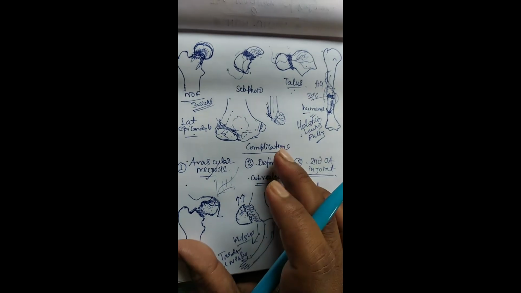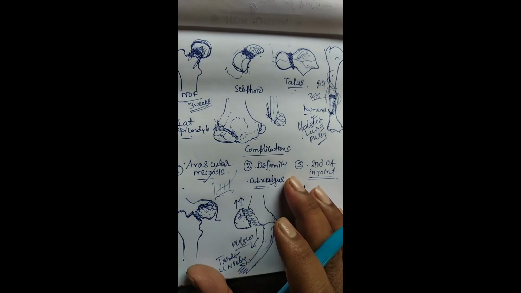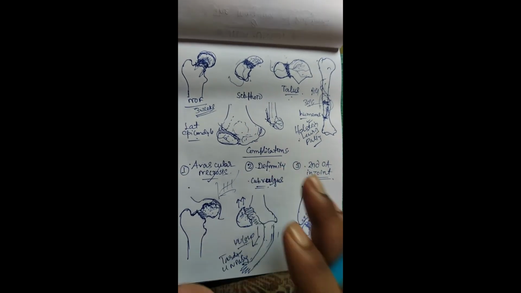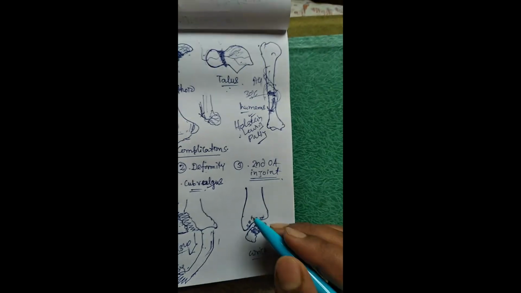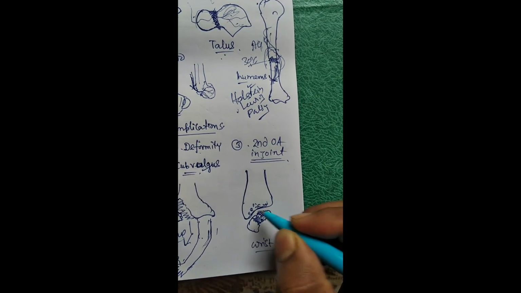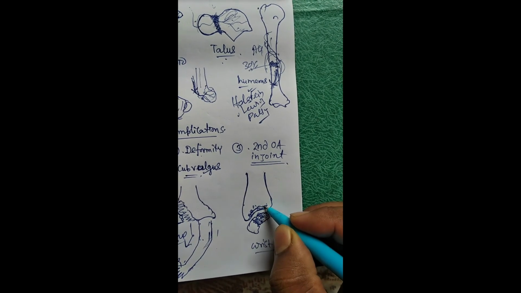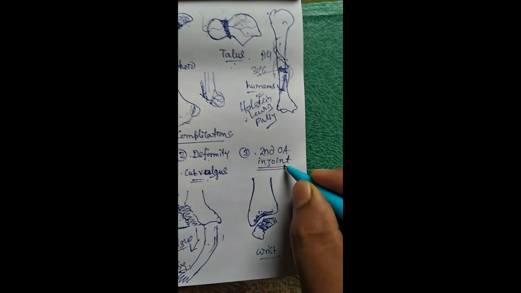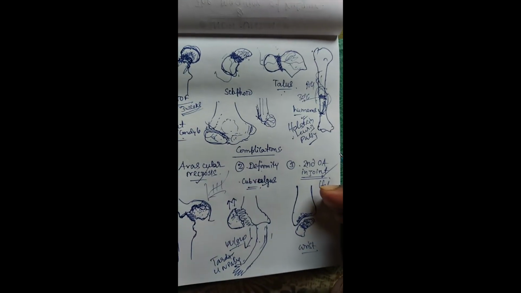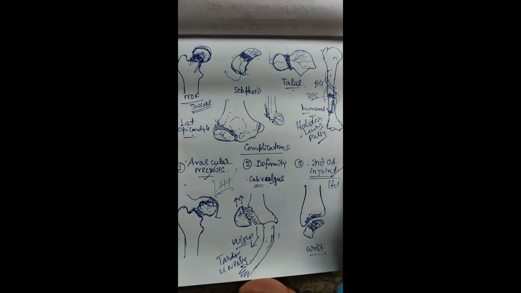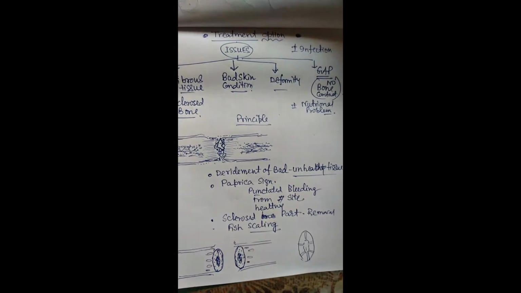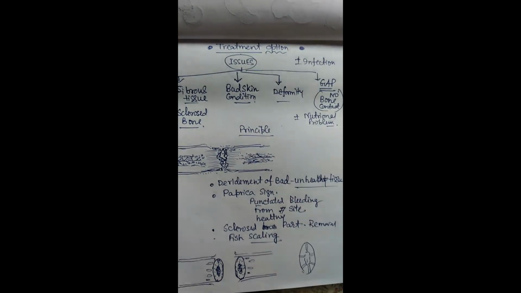So the treatment protocol of non-union is very difficult, and it must be treated by the most senior and most experienced teacher. And I told you the scaphoid fracture is going to sclerose, and it can cause secondary wrist arthritis, and the hip is also involved in this fracture. So this is all about non-union. Now we are going to the treatment options.